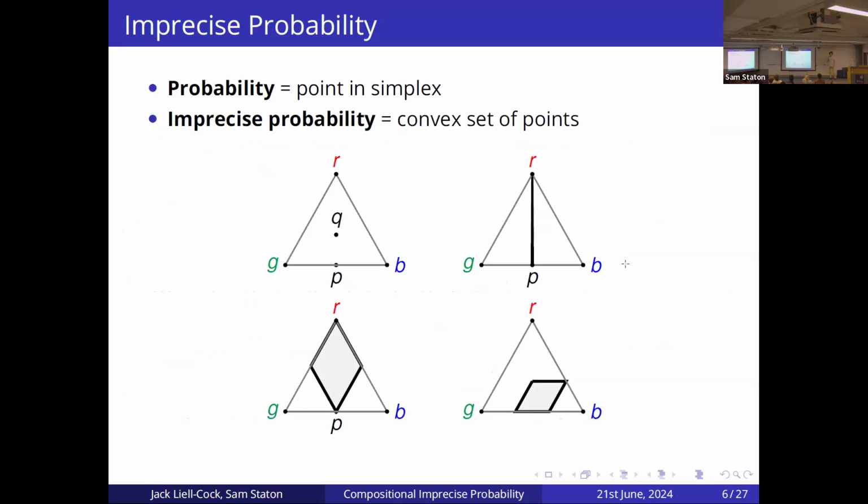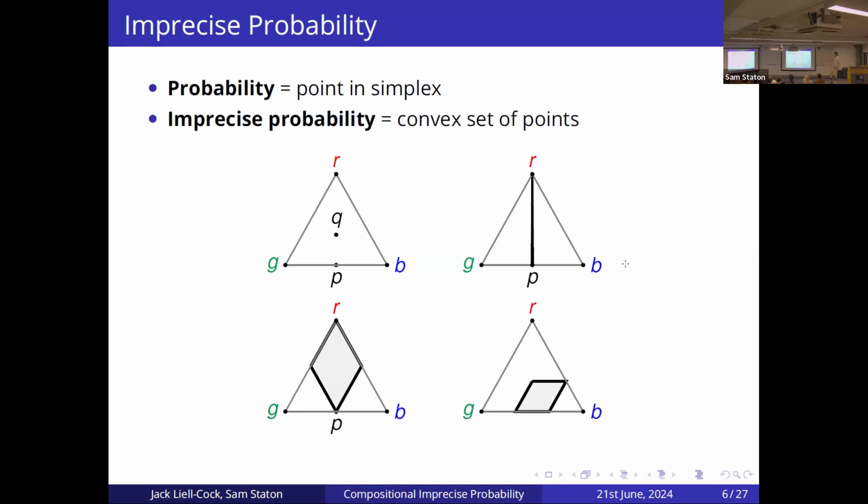We can represent probability as follows: given a set of outcomes, we have a simplex with each outcome at a point, and we can represent the probability as a point within this simplex. Take this first point here, in this top left triangle. The point right on the outcome red represents the distribution where we have a 100% chance of red as an outcome and 0% chance of anything else.